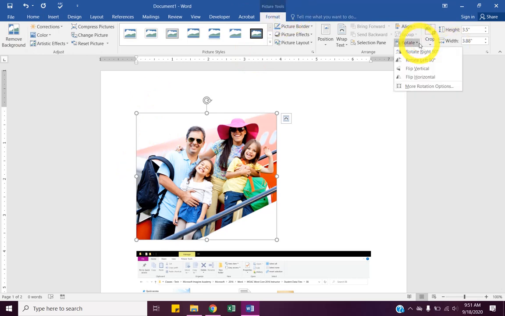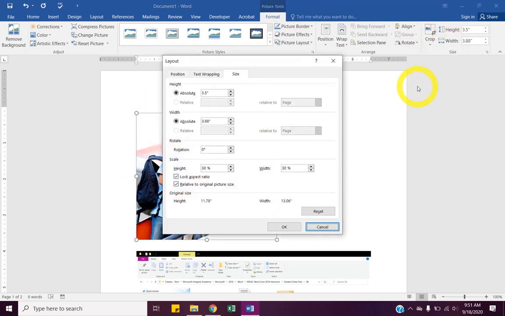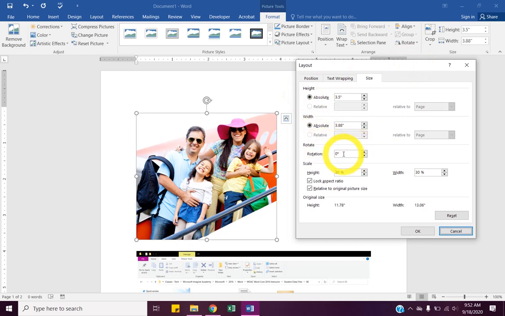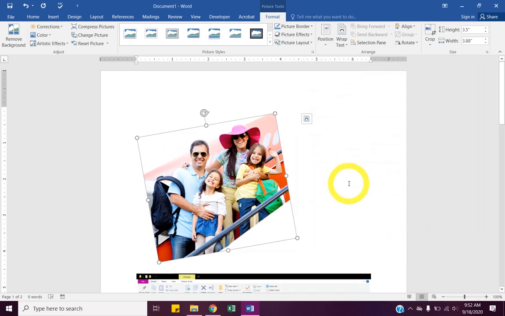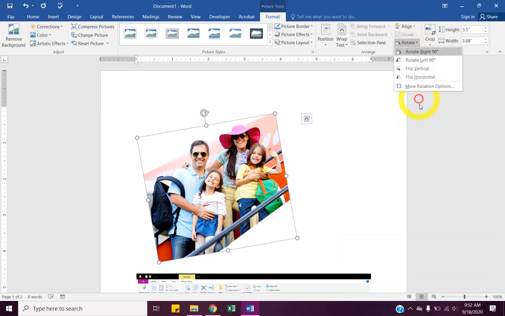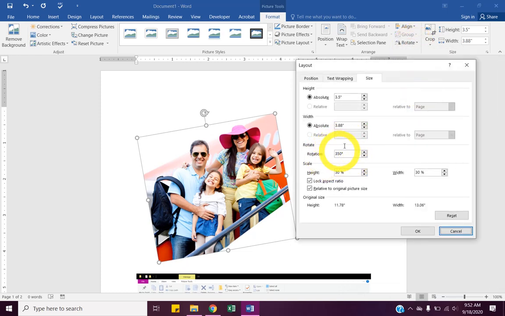Let's click the Rotate drop down, go to More Rotation Options. So we have height, width, rotate, and then there's a degrees. Let's rotate it 350. So it should just be kind of slanted down to the left. So we just went to Rotate, Rotation Options, changed it to 350.